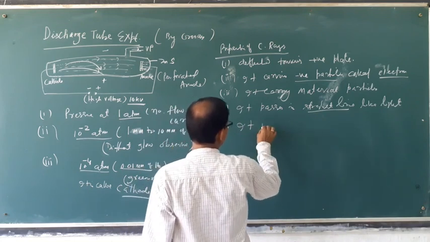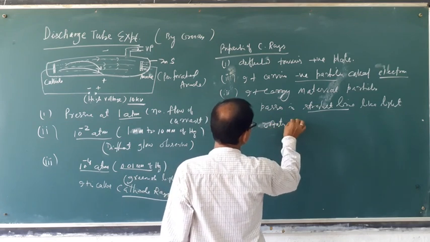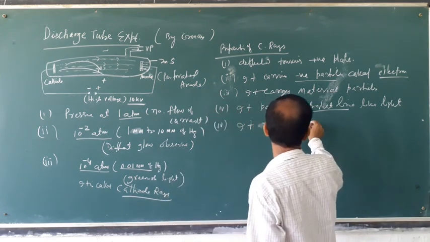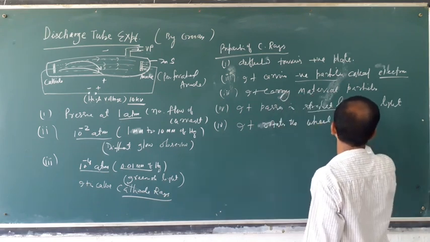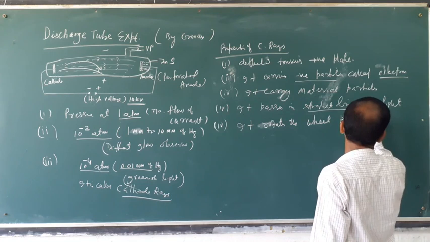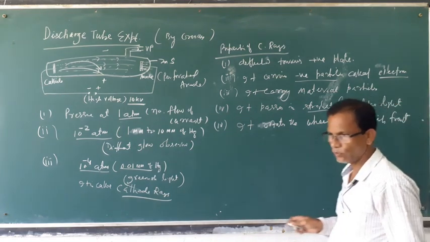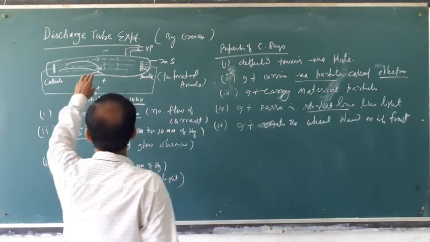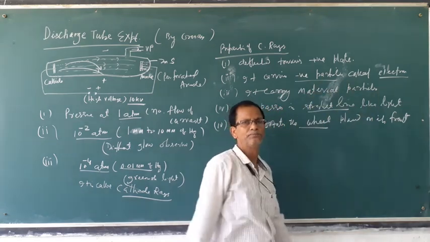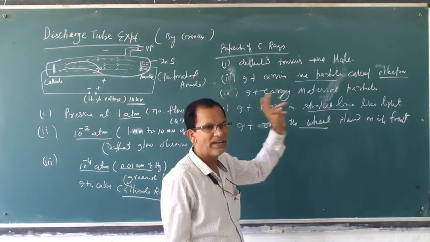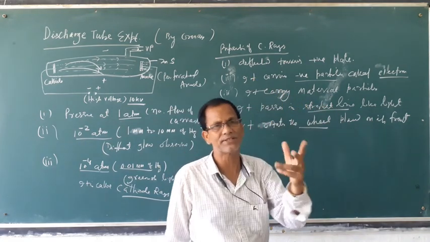If a small wheel is placed in front of the ray, then the wheel will rotate. That means it carries material particles, particles having mass.